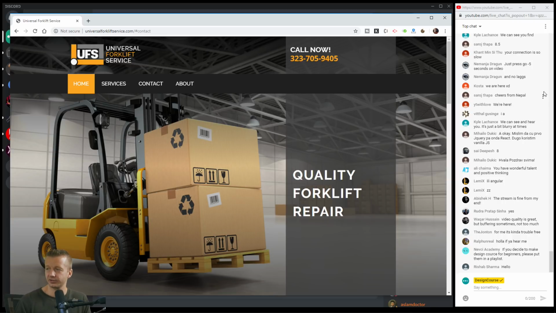God, my thing is buffering. This sucks. This never happens. I've done this like 100 times and I've never had issues like this.